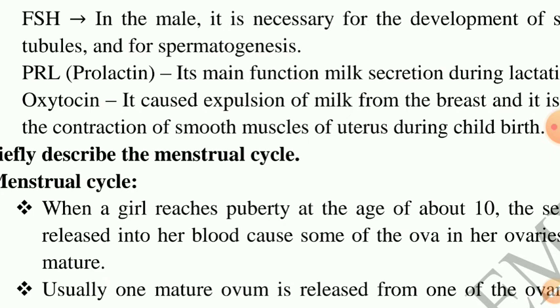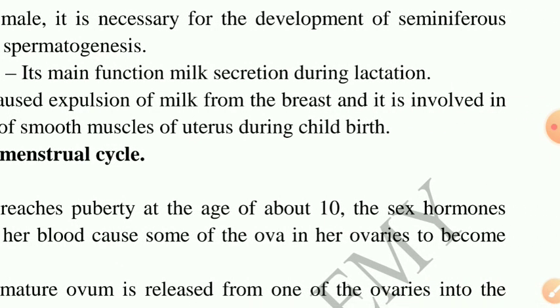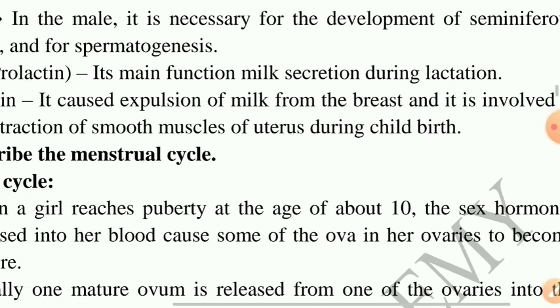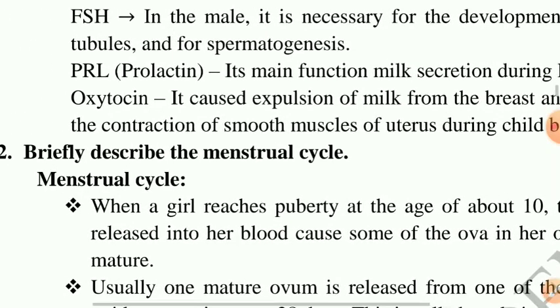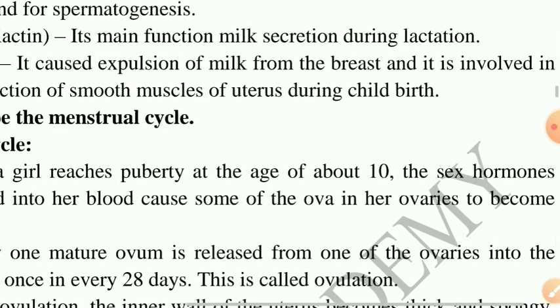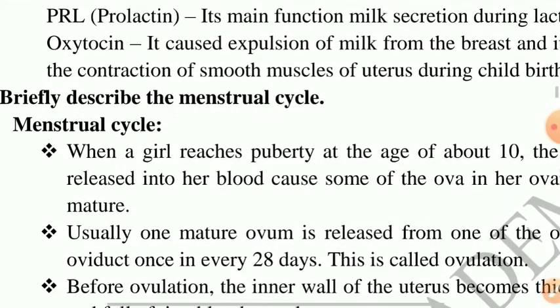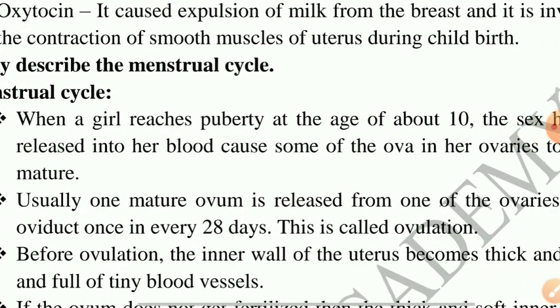Its main function is milk secretion during the lactation period. Next, oxytocin. It causes the expulsion of milk from the breast and is involved in the contraction of smooth muscles of the uterus during childbirth.